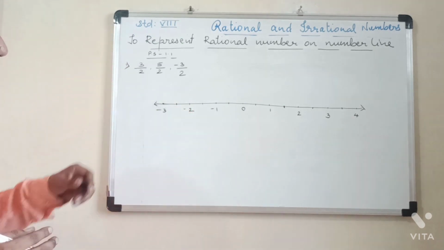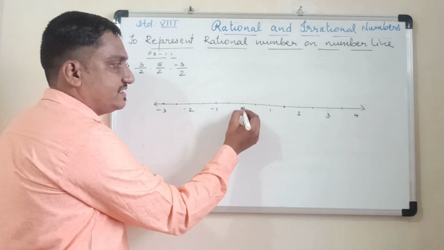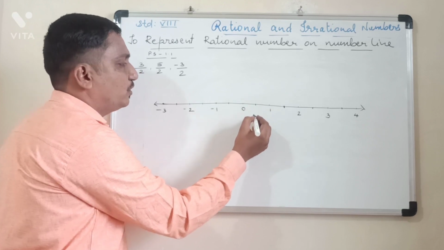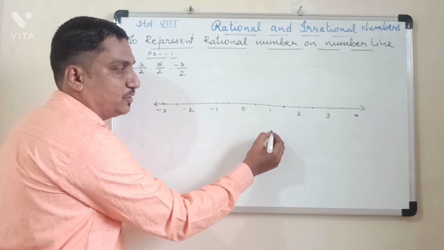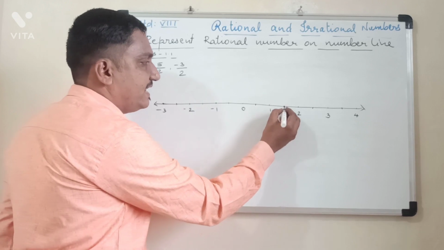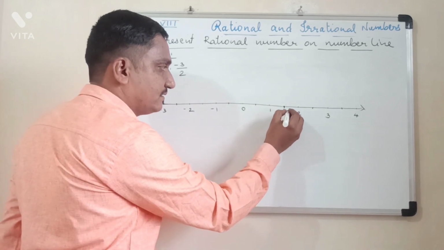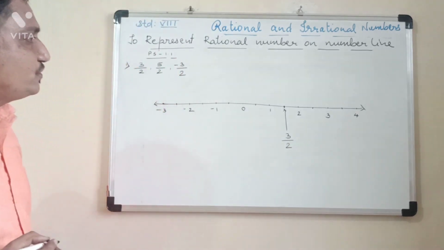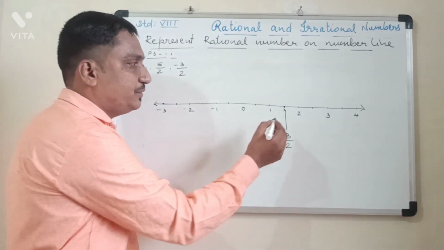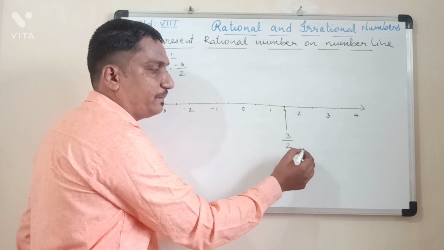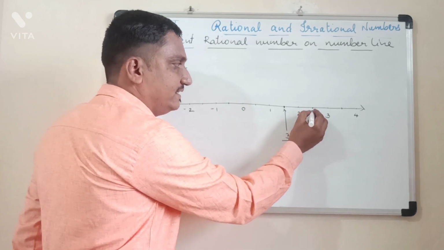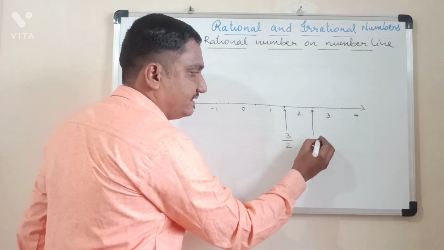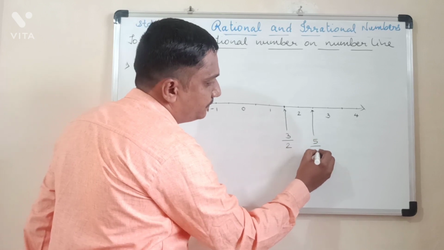Since denominator is 2, the first part to the right side of 0 is 1 upon 2. Then this is 2 upon 2. 2 upon 2 is nothing but 1. And this is 3 upon 2. Next we have to show 5 upon 2. After 3 upon 2, this is 4 upon 2. 4 upon 2 is nothing but 2.